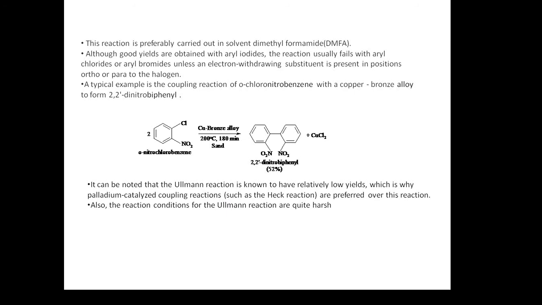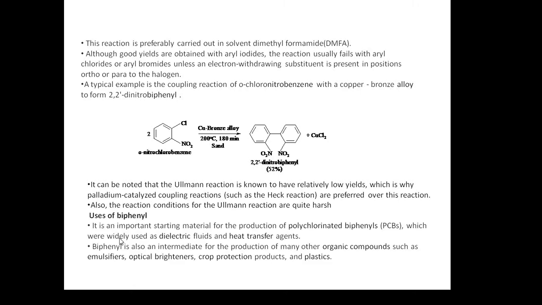That is why this Ullmann reaction is not so easy to carry out to produce diphenyl. Now if you want to know about the uses of biphenyl, it is an important starting material for the production of polychlorinated biphenyls known as PCBs, which were widely used as dielectric fluids and also heat transfer agents.